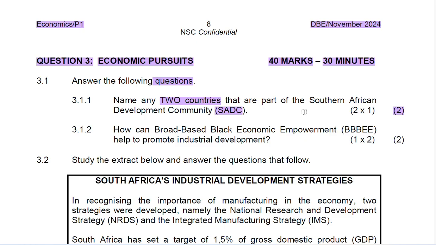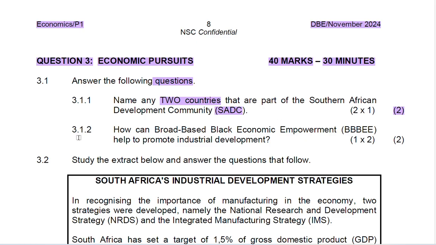Now, those are mainly the countries that are within Southern Africa. So it is very important for you to find ways to cram how you are going to recall this type of question. The way that you can recall this is by understanding that the countries that form part of Southern Africa form part of the South African Development Community. Do not forget the country that you are in, which is South Africa. Then you can just recall the other countries, which will be Zambia, Zimbabwe, Namibia.